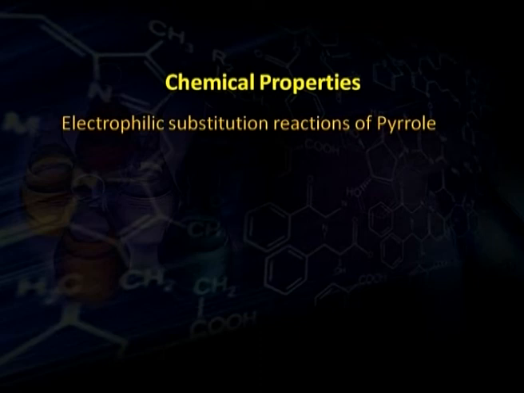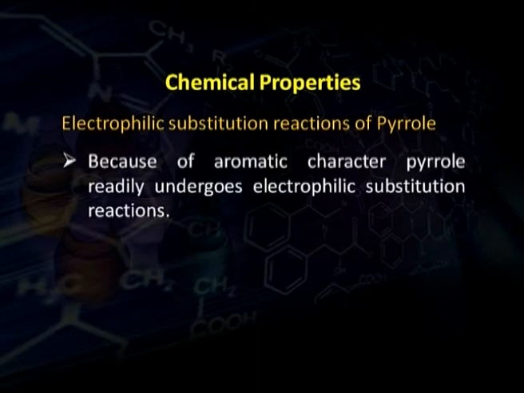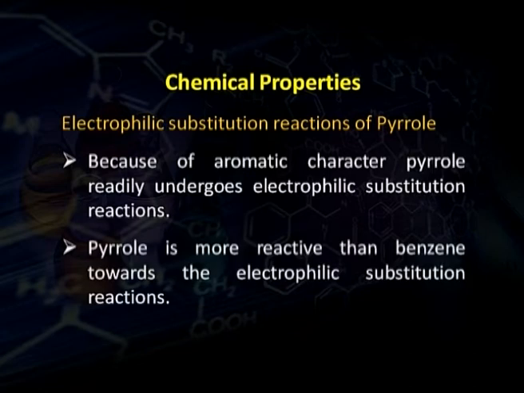Besides basic and acidic natures, as we have seen in case of its structure, it is aromatic in nature, and just like other aromatic compounds, pyrrole shows electrophilic substitution reactions. So, we will study now the electrophilic substitution reactions of pyrrole. Just like benzene and other aromatic compounds, pyrrole readily undergoes electrophilic substitution reactions. In fact, pyrrole is more reactive towards electrophiles in comparison to benzene itself.